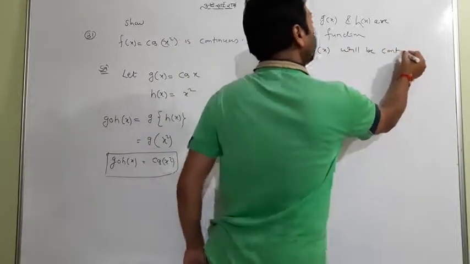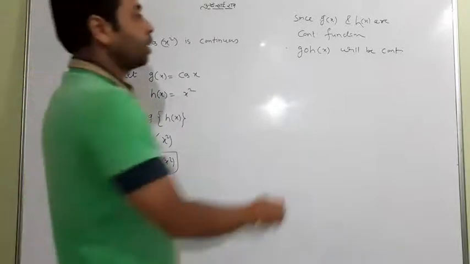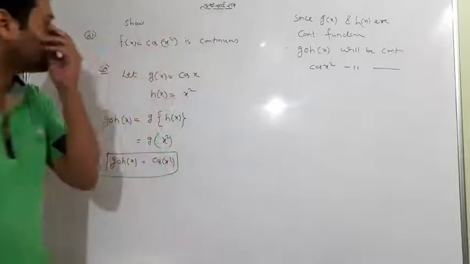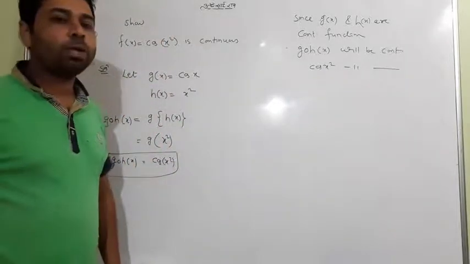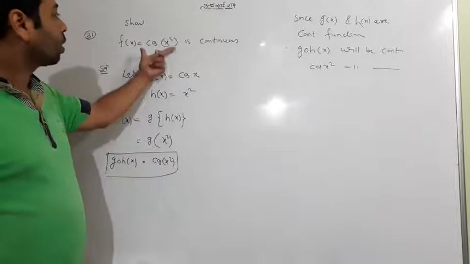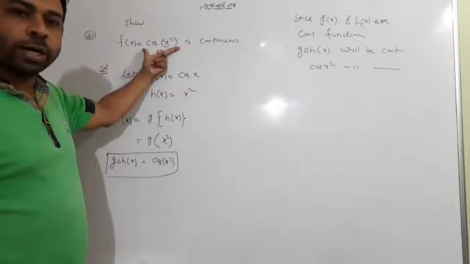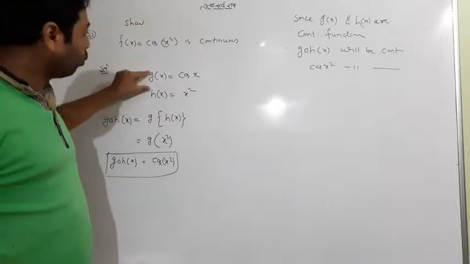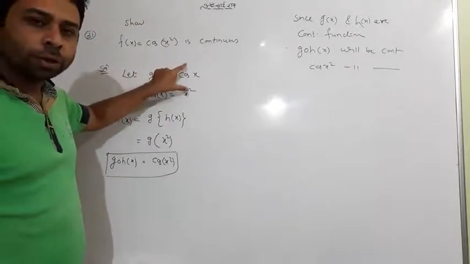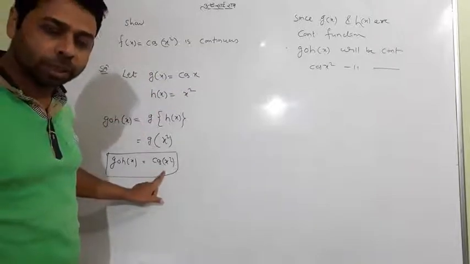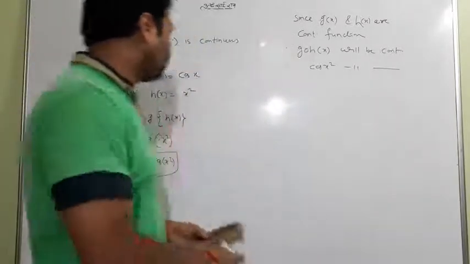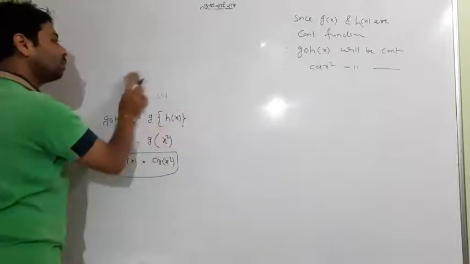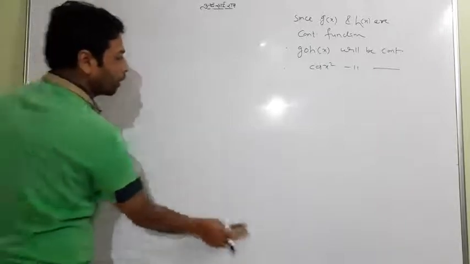And what is the value of g of h? It is cos x square. So I would say cos x square will also be continuous. That is the showing of continuity. Actually, what we tried to show is that cos x square is a composition of two functions, and both individually are continuous functions. That's why their composition is also a continuous function. That's simple. So this is a question. Hope you have got it. Afterwards I will tell you a similar question once or twice, so that you can catch it easily. Look, I'll tell you.